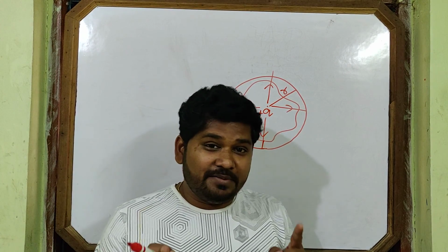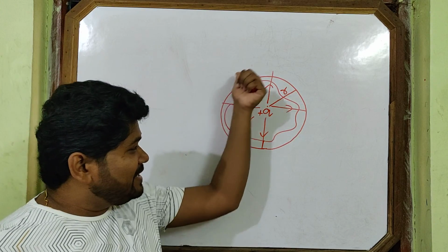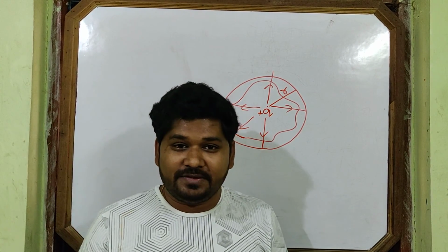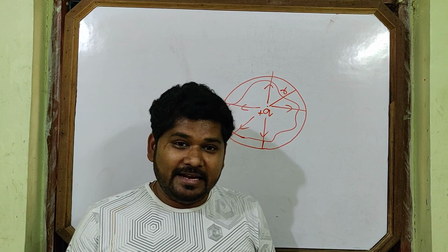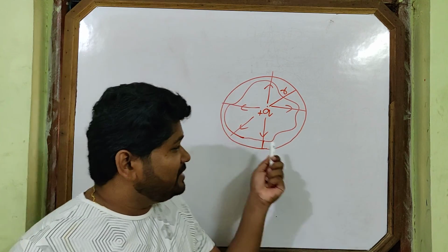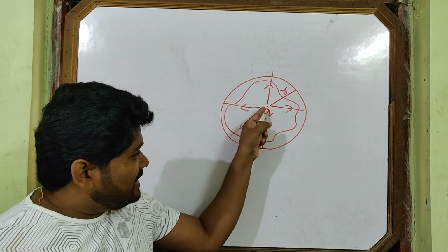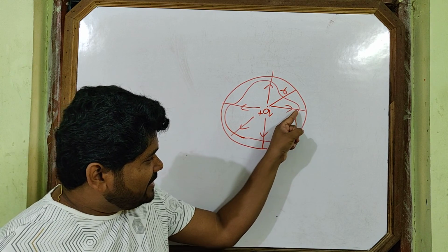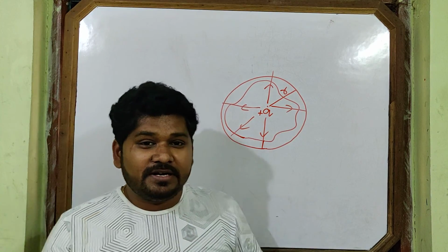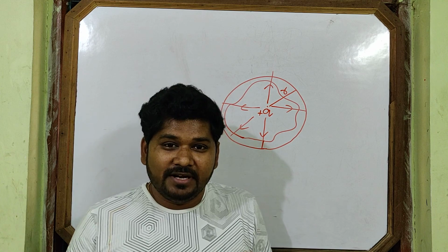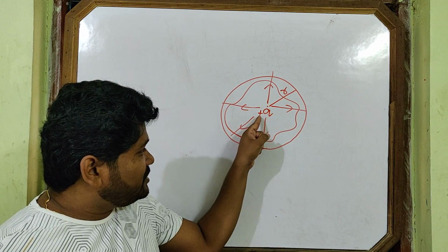I will calculate the flux linked with this regular spherical surface. Then I will get the answer for the curved surface also. How? If one line starts from plus Q, that links with the curve, that also links with the spherical surface. How many lines will start from this plus Q?